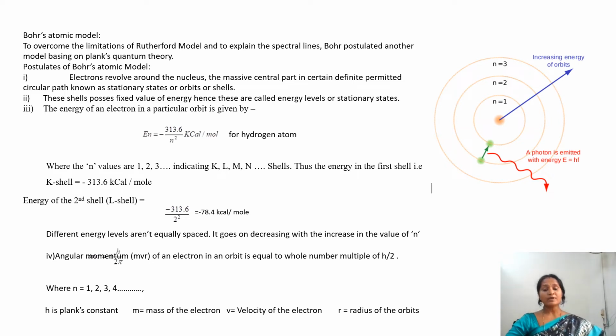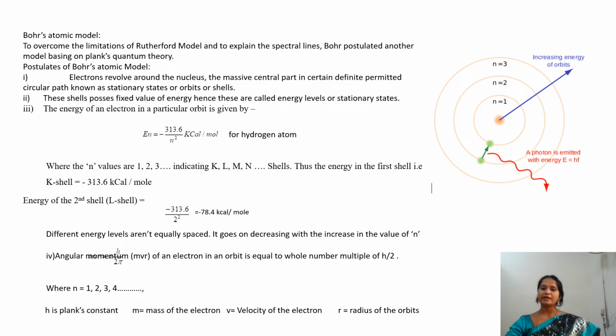The angular momentum is a whole number multiple of h by 2 pi. The angular momentum is mvr. Here m is the mass of the electron, v is the velocity of the electron, r is the distance of the orbit from the nucleus, and mvr is equal to n times h by 2 pi, where n is the number of the shell. For the first shell n is equal to 1, for the second shell n is equal to 2, for the third shell n is equal to 3, for the fourth shell n is equal to 4, likewise.